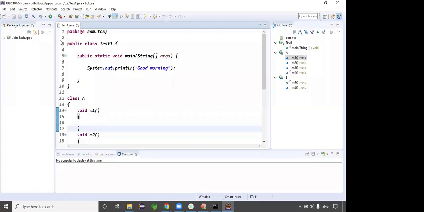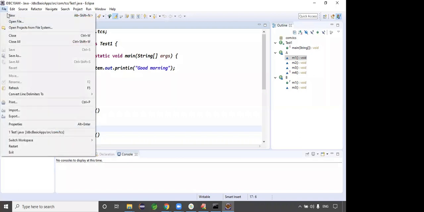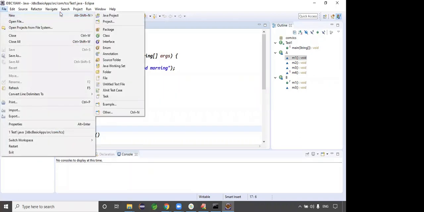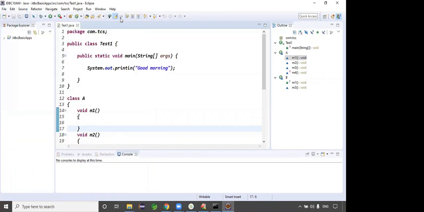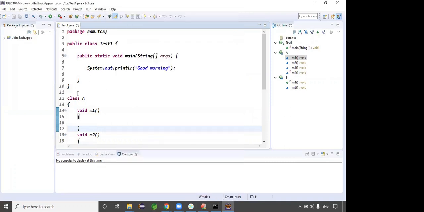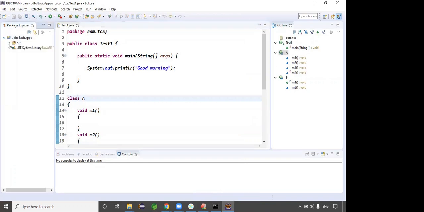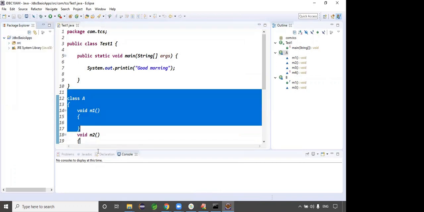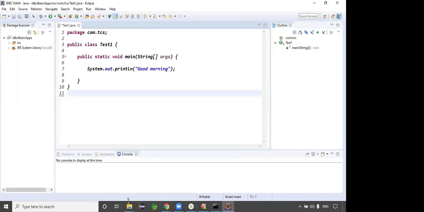I think yesterday we created the project, right? How to create the project, guys? Go to the File menu, click on New, select Java project, and give the project name. Once you give the project name, in this project, the src folder is there. Under the src folder, I created one class like Test1 yesterday, right?